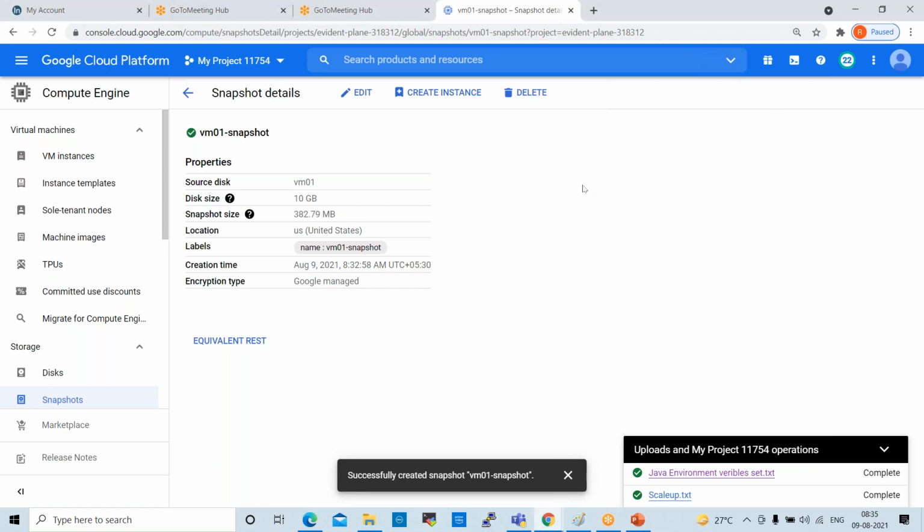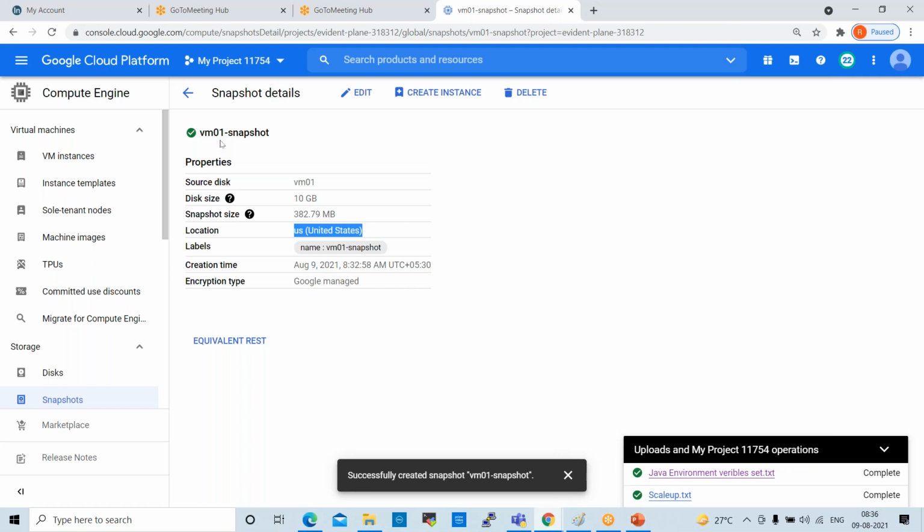Yeah. So here now, this is the VM disk name, disk size, snapshot size, location, label, creation time, encryption type. Okay. So now using the snapshot, if you want to create any instance, click on this create instance and you can create the instance using the snapshots whenever needed. Whenever the project team asks you to revert this snapshot into server VM, we can revert this.